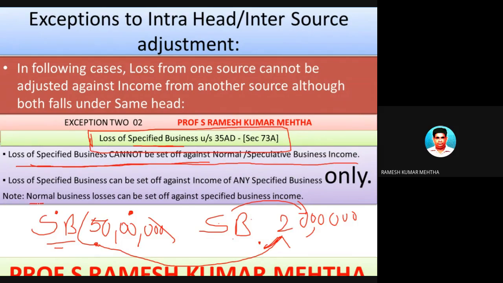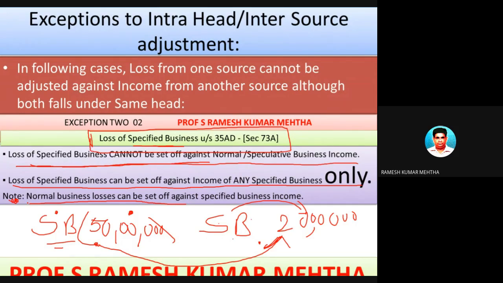So loss of specified business can be set off against income of specified business only. Number two, that is what you have discussed. The most important point, the note given to you: normal business losses can be set off against specified business income. So this is a very important point.